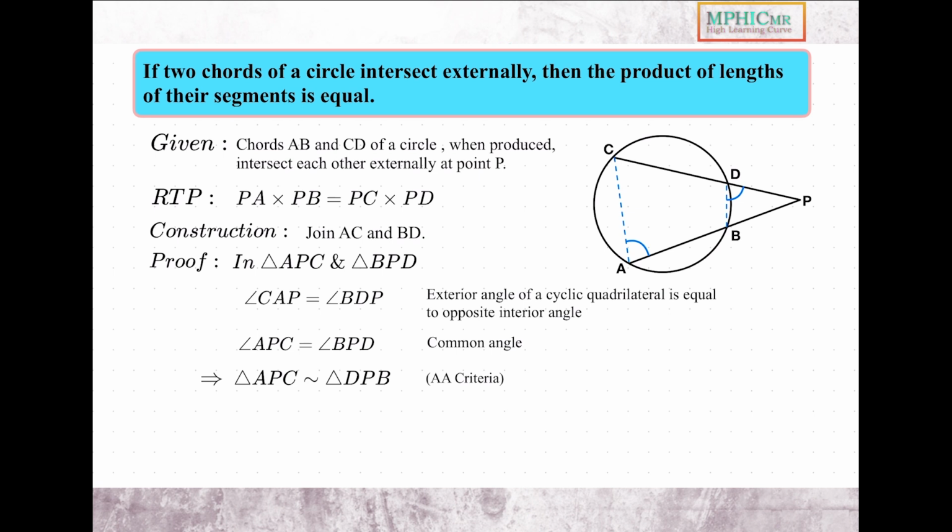by AA criteria. And as we know that if two triangles are similar, their corresponding sides will be proportional. So we can write that PA upon PD equals PC upon PB, and on cross multiplication we'll get PA into PB equals PC into PD. And that's how we can prove this statement.